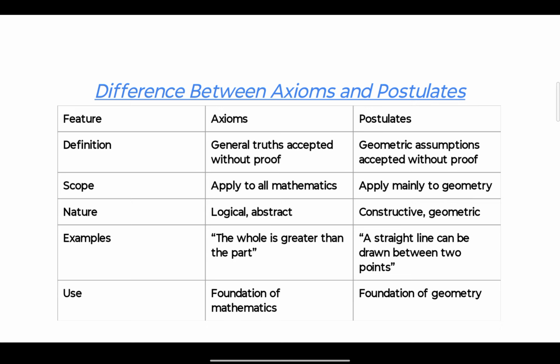Axioms have a logical and abstract nature, whereas the postulates' nature is constructive and geometric. An axiom example is the whole is greater than the part, and a postulate example is a straight line can be drawn between 2 points. Axioms are used as a foundation of mathematics, whereas postulates are used as a foundation of geometry.